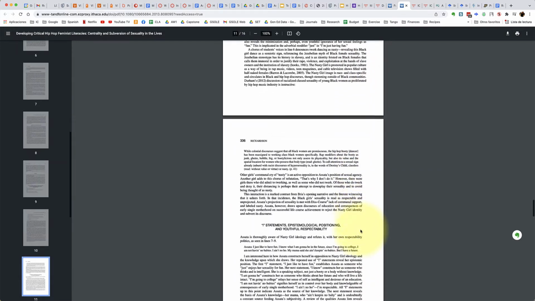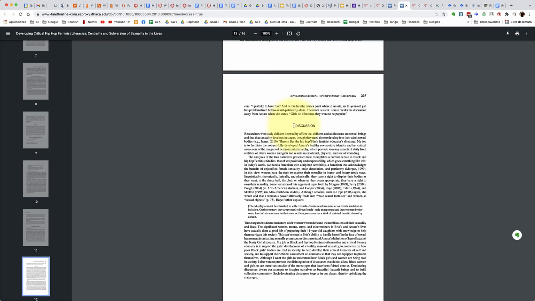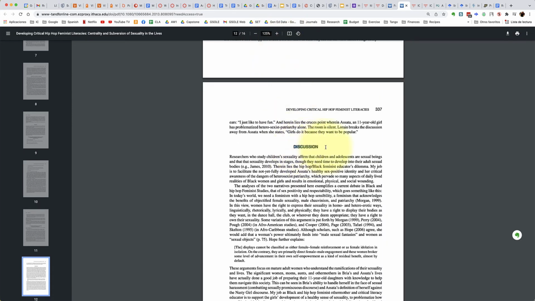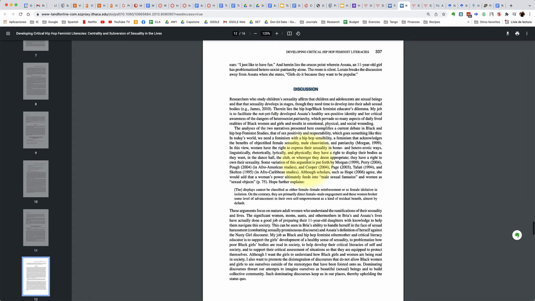Also, you want to look for something like a discussion section. So this is perfect. This one has a discussion section. The discussion section is basically an overview of the whole article.